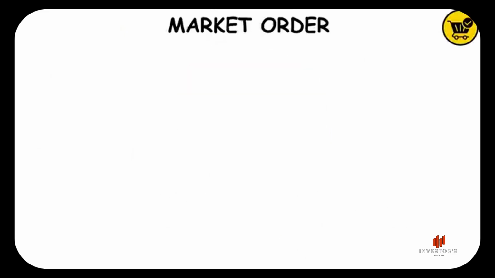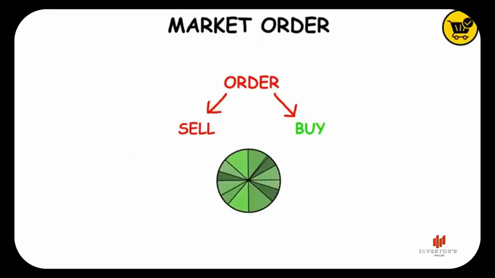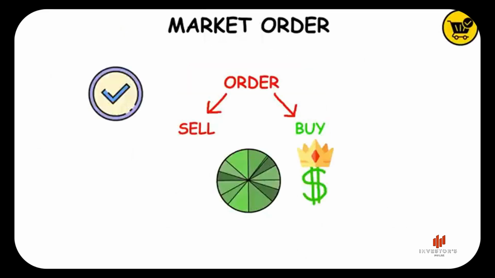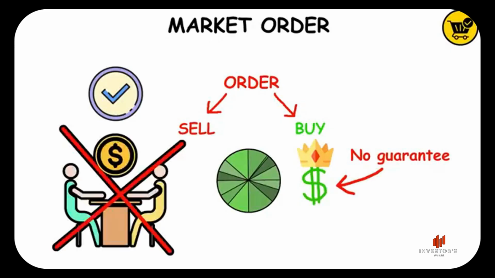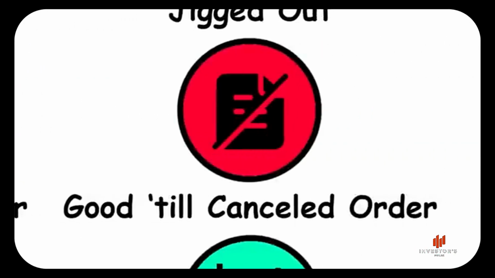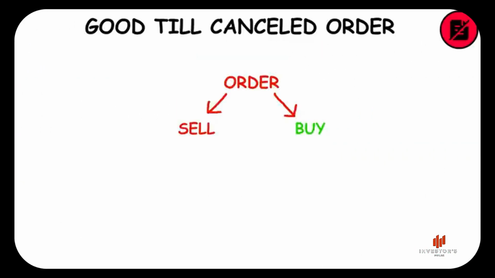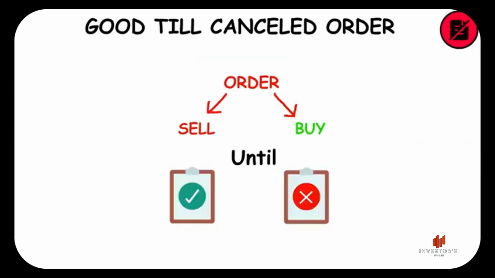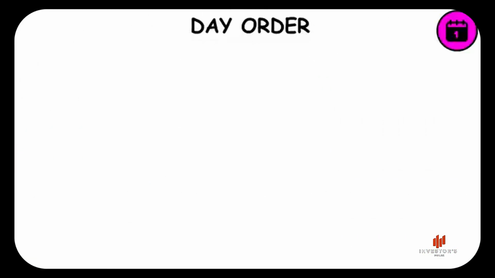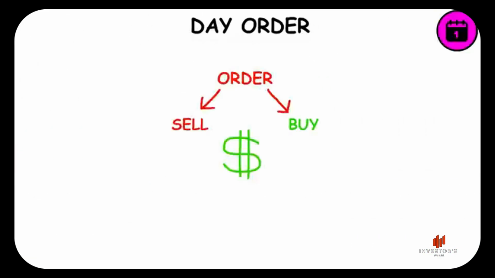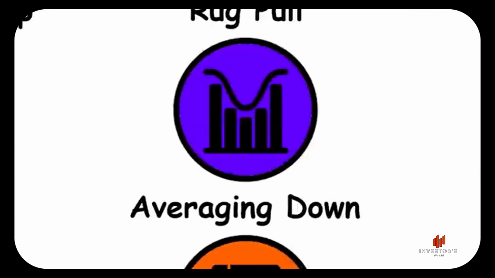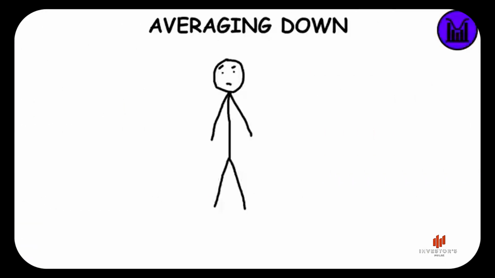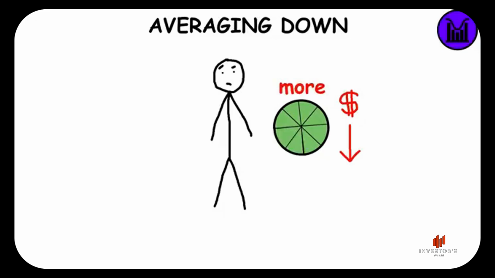Market order. It's an order to buy or sell a stock at the best available price in the market. It typically ensures execution, but it doesn't guarantee a specified price. It's kind of like buying a product without negotiating. Good till canceled order. It's an order to buy or sell stock that lasts until the order is completed or canceled. Day order. It's an order to buy or sell a stock at a specific price that expires at the end of the trading day if not completed. Averaging down. It's a strategy that involves a stock owner purchasing even more stocks when the price drops.